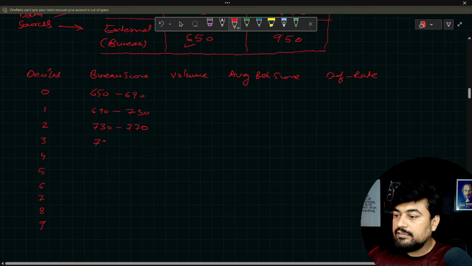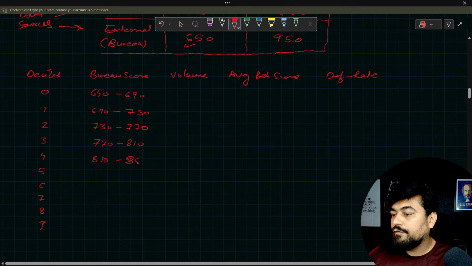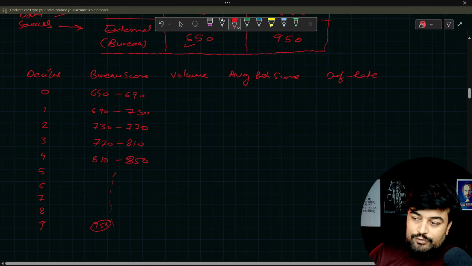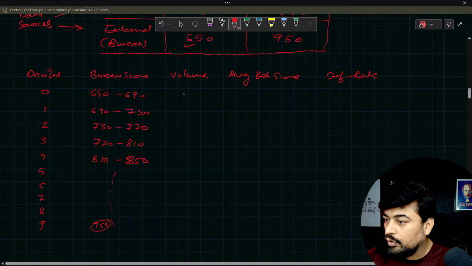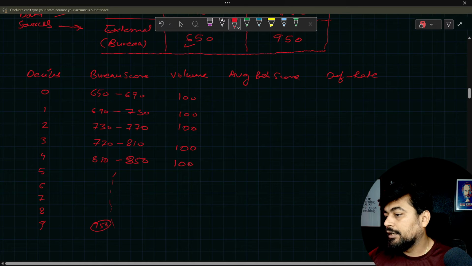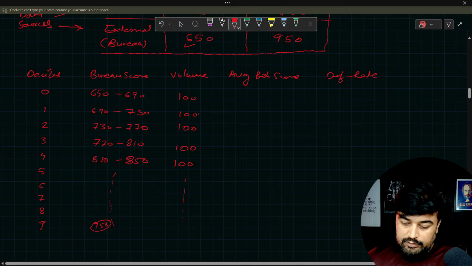Then from 770 it goes to 810, from 810 to 850, and so on up to 950. The bracket can be 40, 30, 20, depending on the company specification. So you got it, right? This is clear. Now in every decile I have 100 customers, 100 customers in this, 100 in this, and subsequently here. So it's 1000 customers in all the deciles.